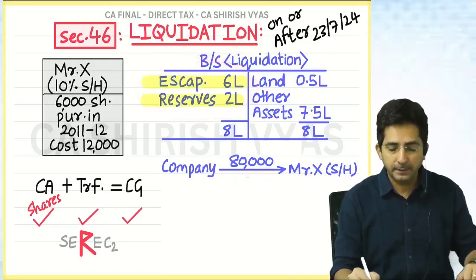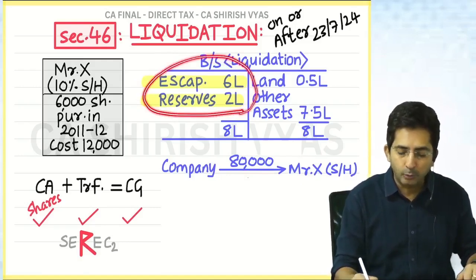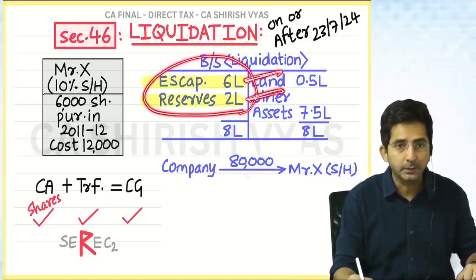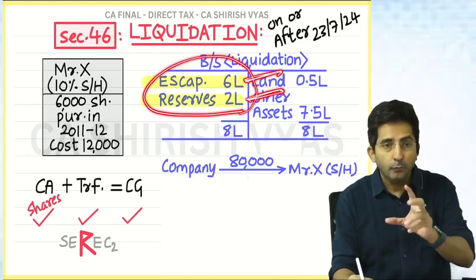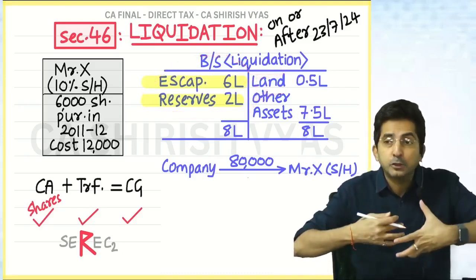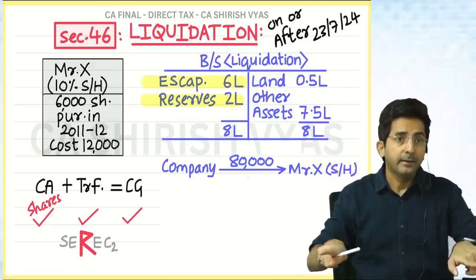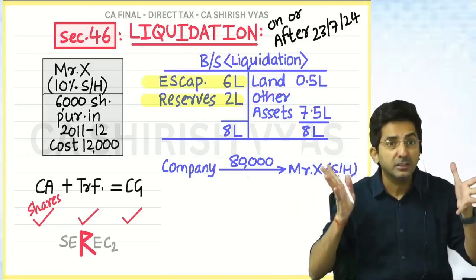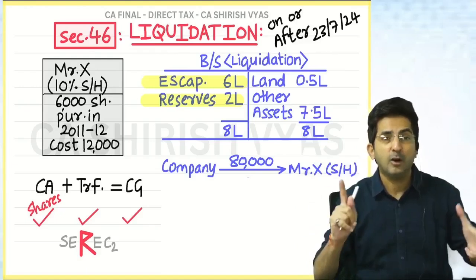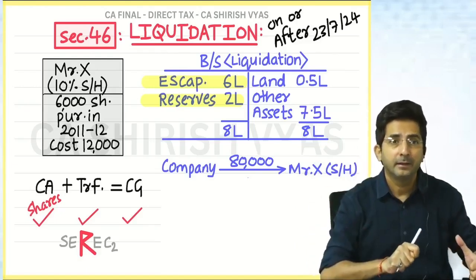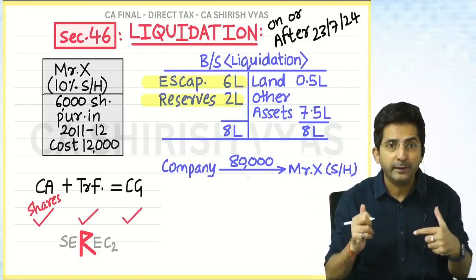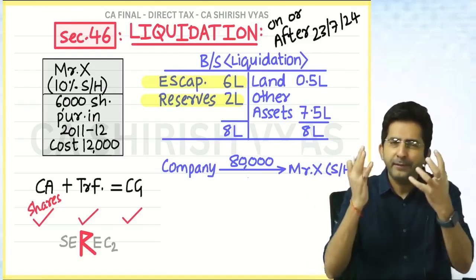10% of 8 lakhs means the shareholder has the right to receive the capital and the reserves. And you know there is a rule: whenever reserves are distributed to the shareholder, it is deemed as dividend. And dividend is EFOS, so it cannot come in capital gain. You know why I am talking about dividend? Do you know how the word dividend is derived?